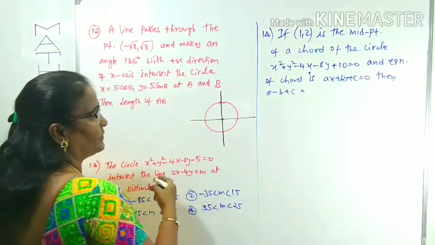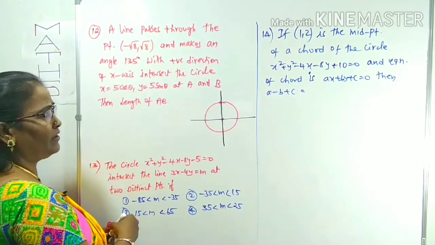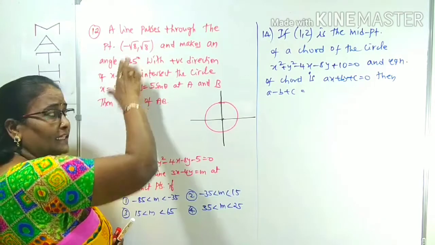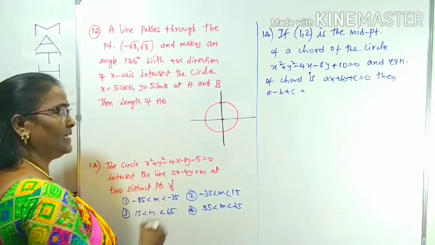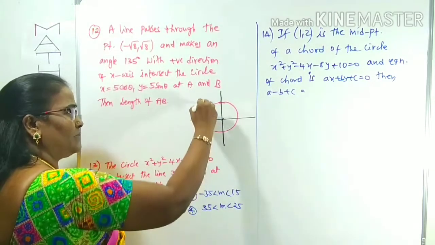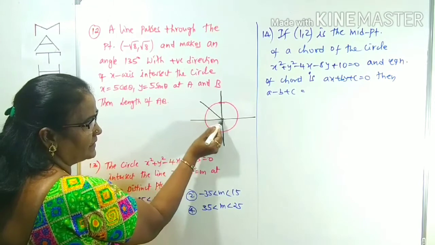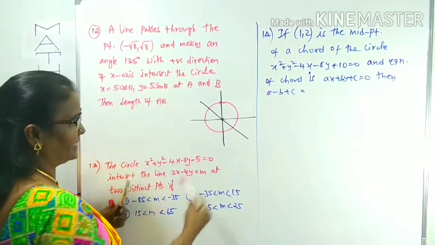This is the center, and one line is there. The line is not given, but that line is passing through which point? Minus root 8, root 8. Minus root 8 is in which quadrant? Yes, clearly in the second quadrant. It is passing through like this and makes an angle of 135 degrees with the x-axis. This angle is 135 degrees.